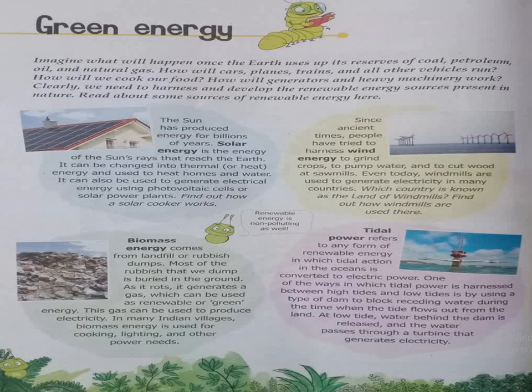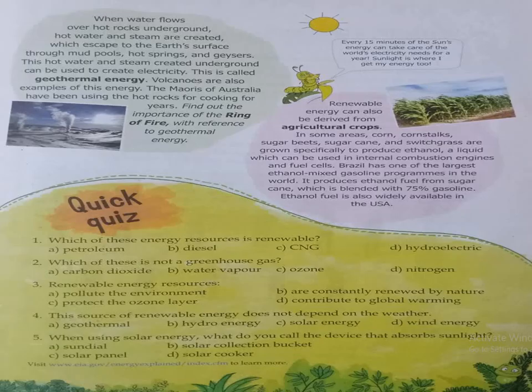तो जो receding water है, यानी जो पीछे waves आई and then they go back to the ocean. तो जब ये पीछे जाती हैं, then they are passed through turbines, and these turbines convert that energy into electricity basically. And this is how we can use the tidal power to produce electricity. The next comes is the geothermal energy.